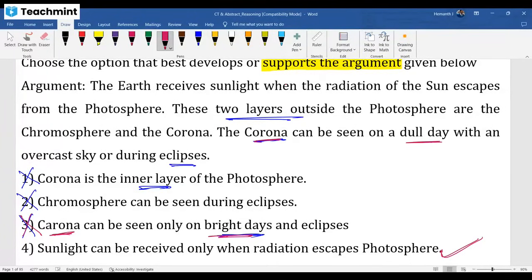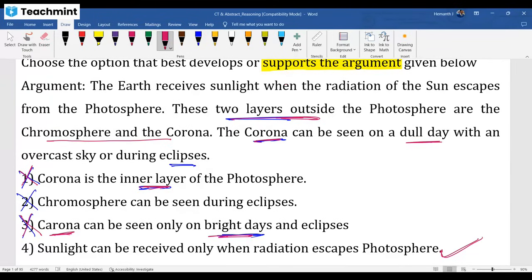Next one, they said these two layers are outside layers. Two layers outside the photosphere. The outside layers of the photosphere are chromosphere and corona. But here they said corona is the inner layer. 332, hope you understand this is wrong. Corona is the inner layer of the photosphere? No, it is an outside layer of photosphere, so one is eliminated.